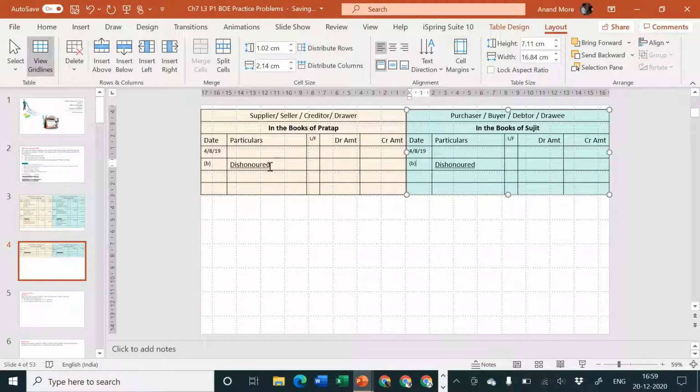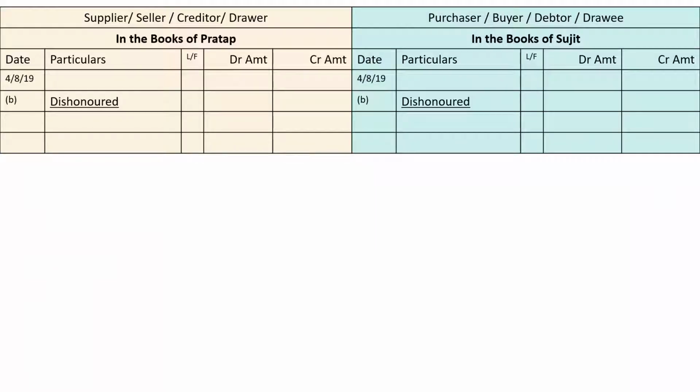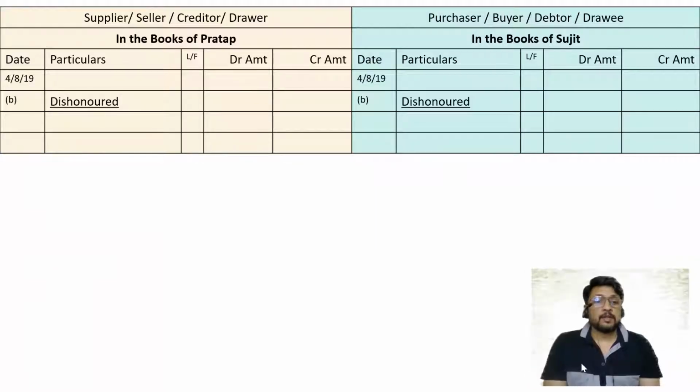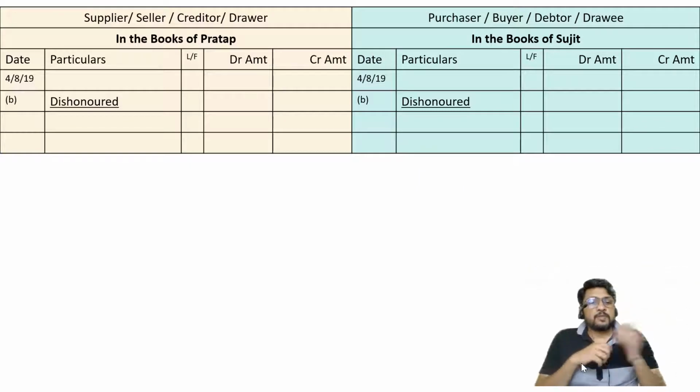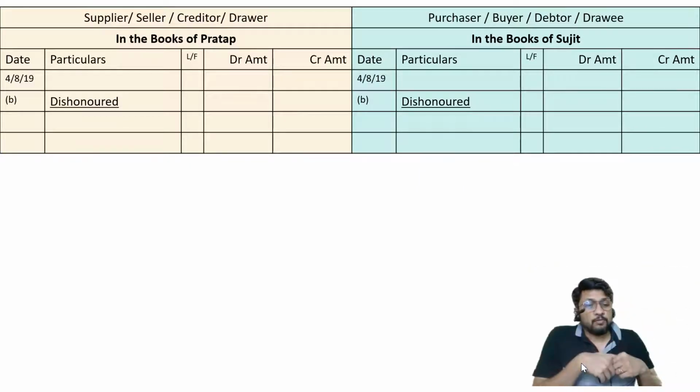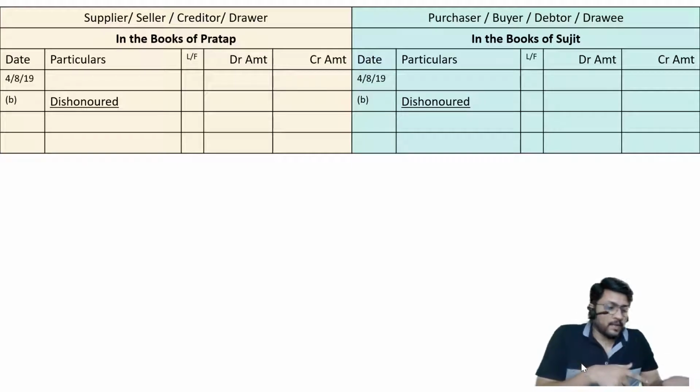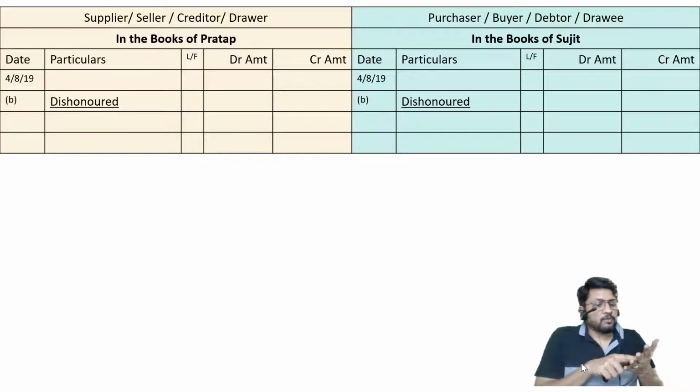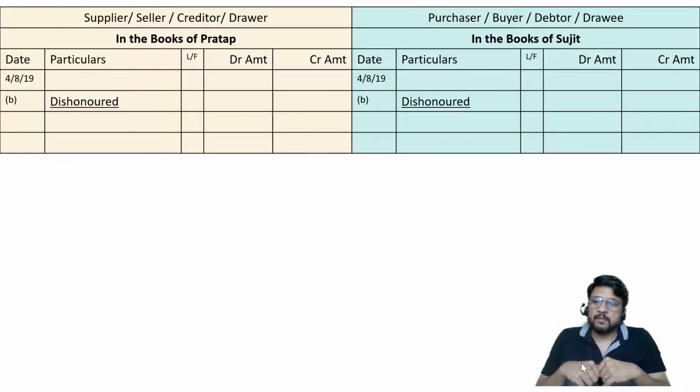Let us start. Now what will happen? Suppose the bill is dishonored on the due date. Pratap first went to his own office, opened the cash box, found there is a bills payable, checked the date, 4th of August, today's date. I'll have to go to Sujit's office. So he goes to Sujit's office. Sujit welcomes him, asks him to sit on the chair, asks about tea or coffee. Pratap is having coffee or maybe tea.